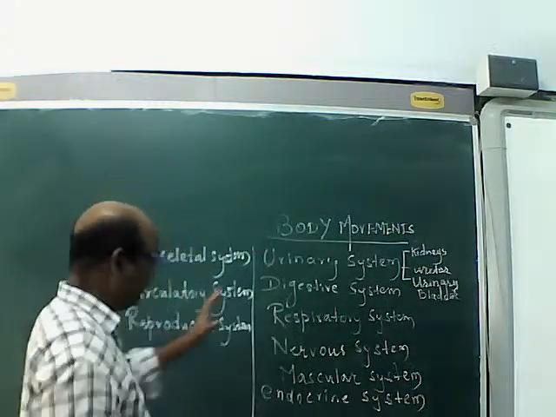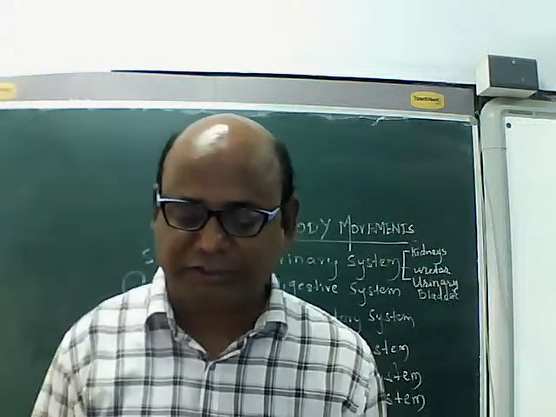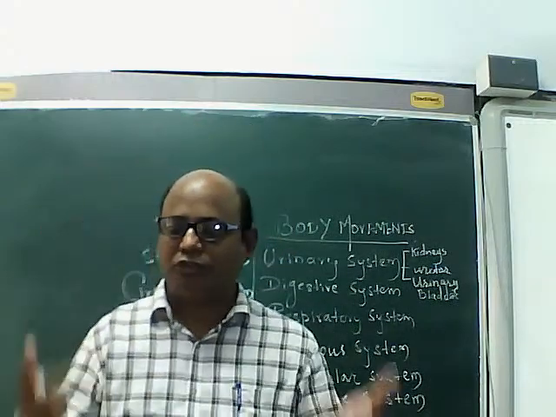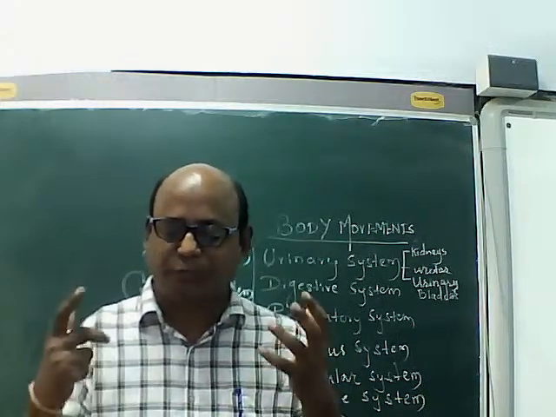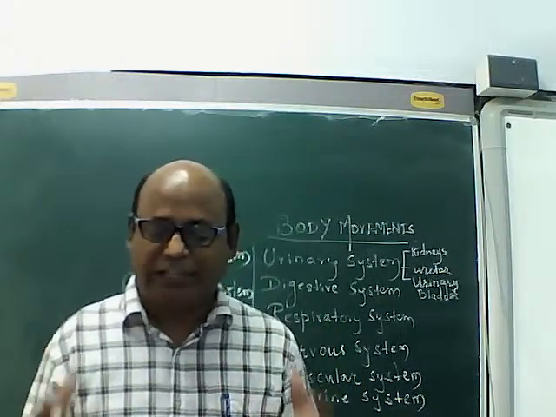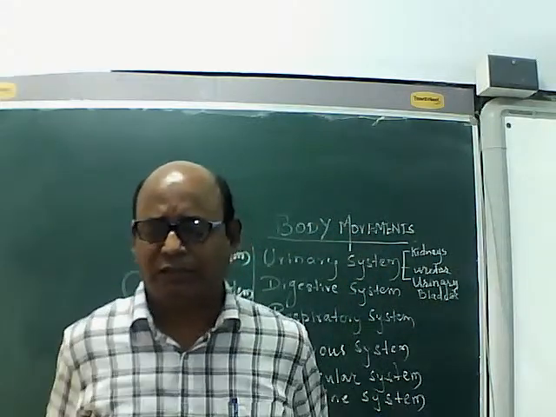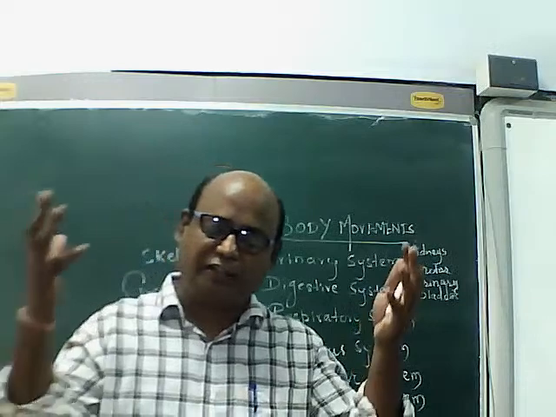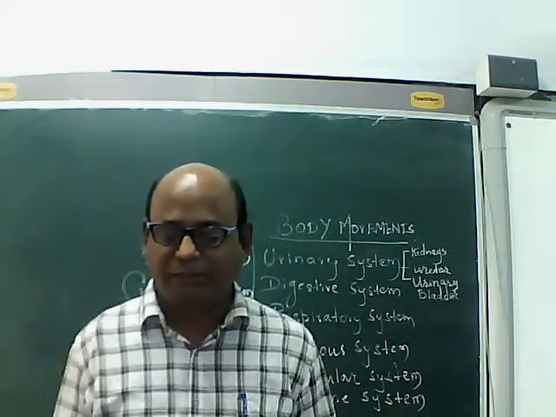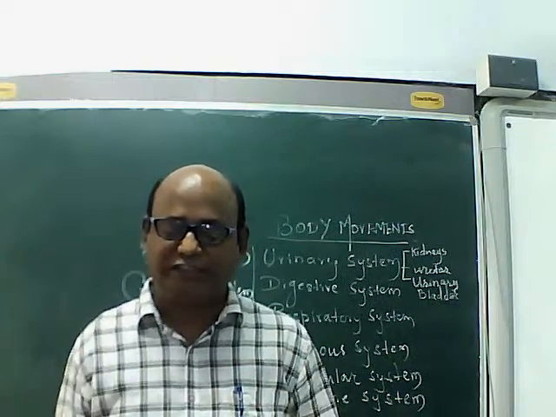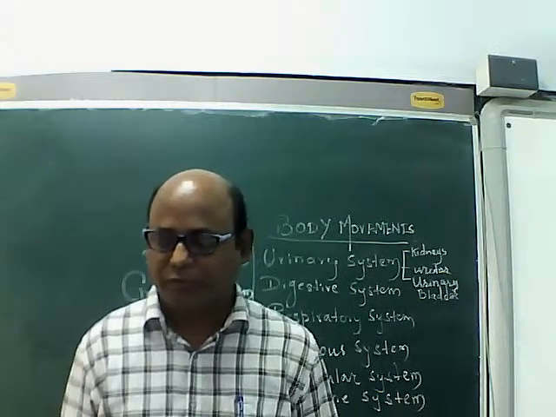Now, the digestive system we already discussed. What are the different organs in the digestive system? Mouth, food pipe, stomach, large intestine, small intestine, rectum, anus. All these are the different organs of the digestive system. Along with that, liver, pancreas and gallbladder are there. These glands secrete juices for the digestion of food.